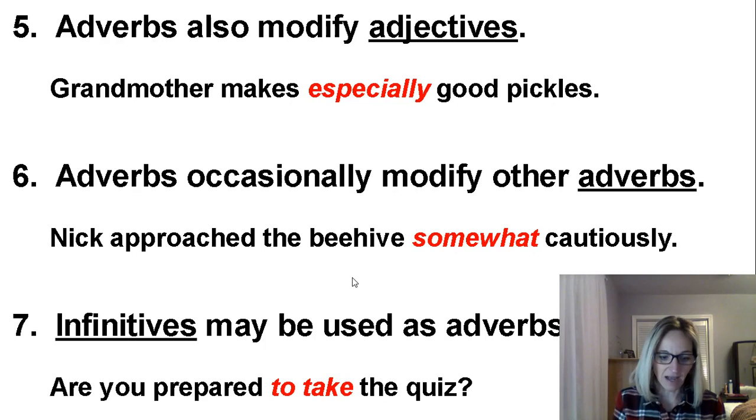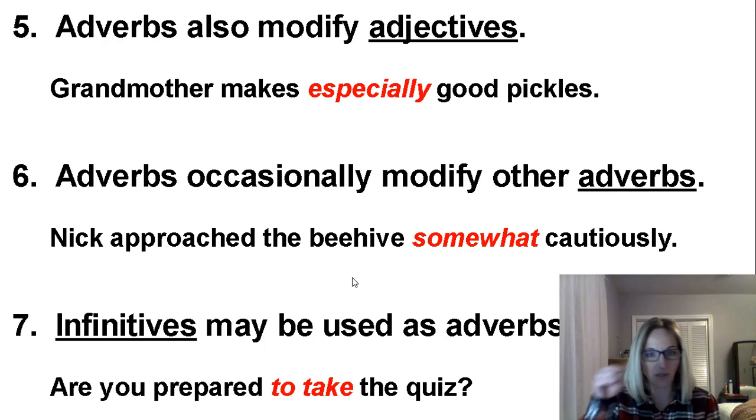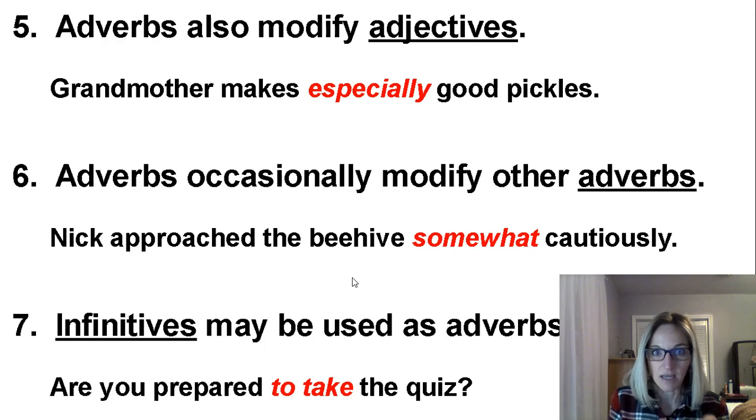Describing designed. Okay, the honeycomb is a storehouse. Designed is an adjective describing storehouse. And so intricately is an adverb describing the adjective designed. Okay? Look at number 3.